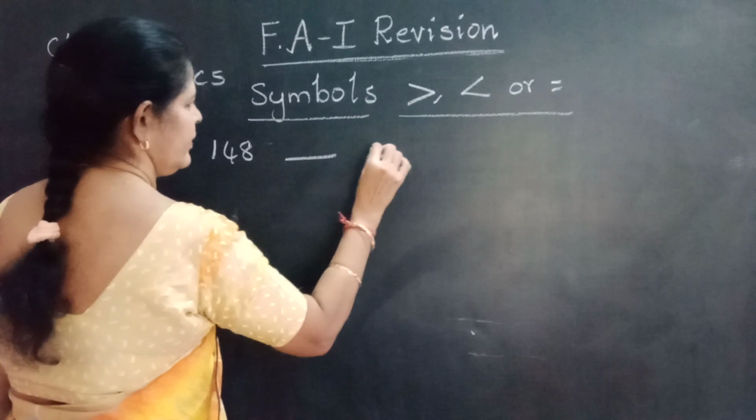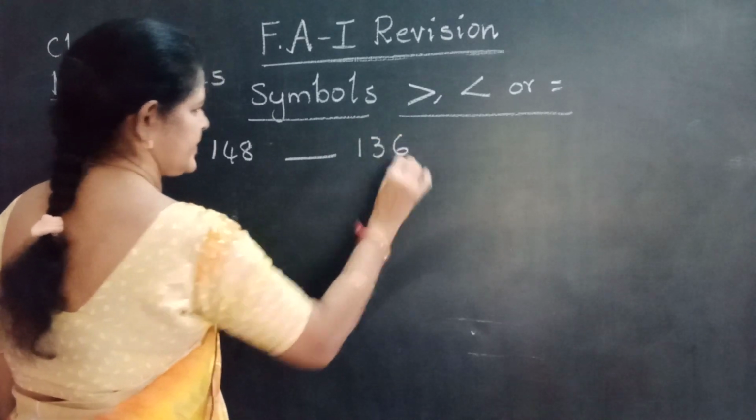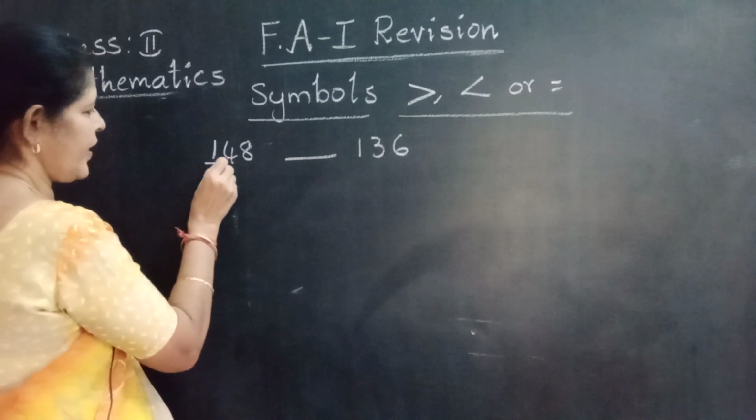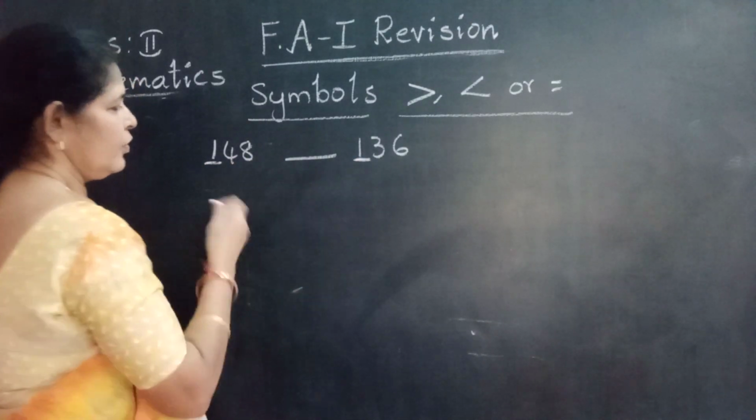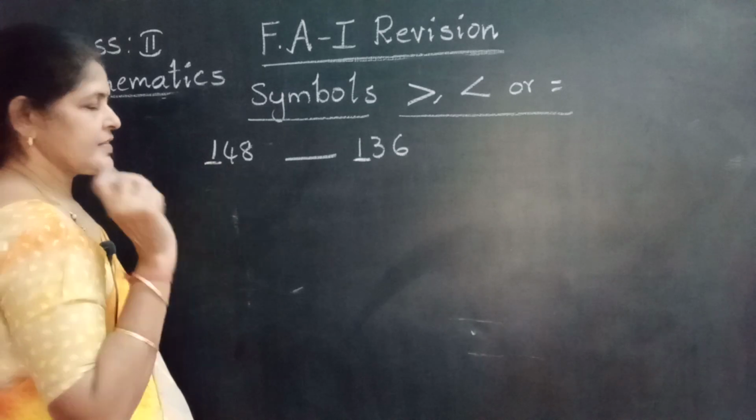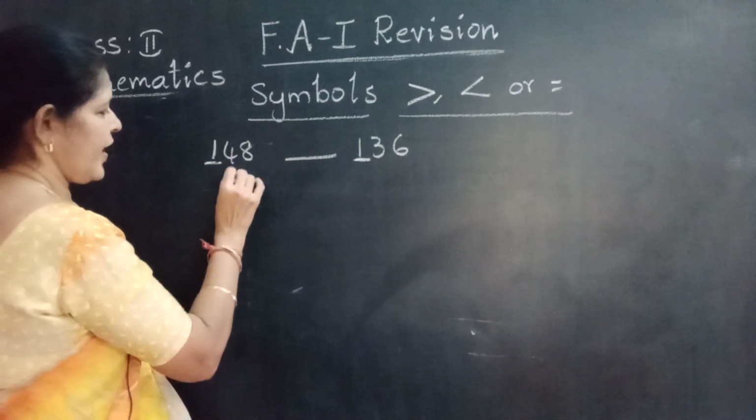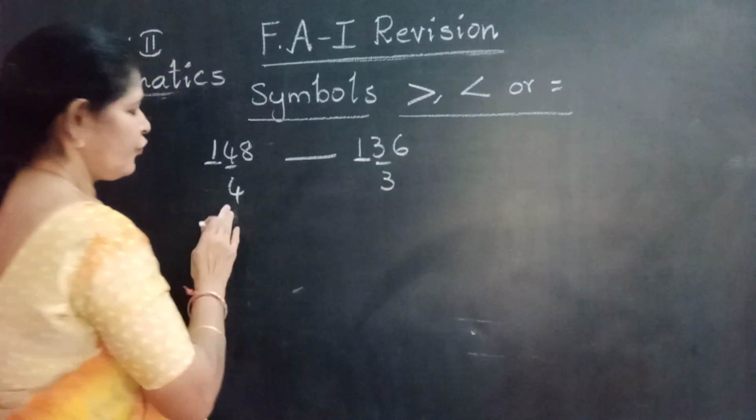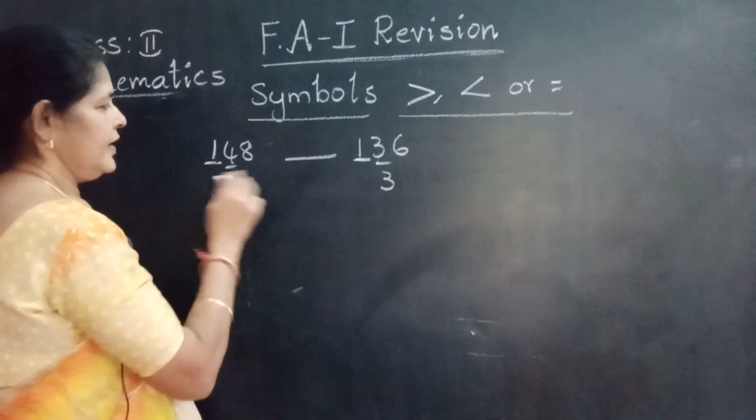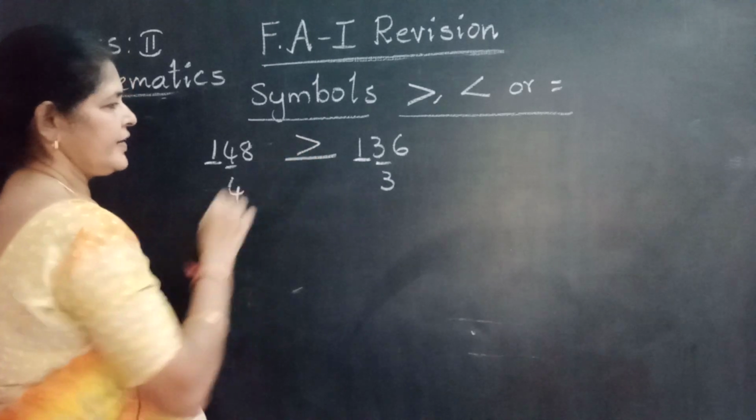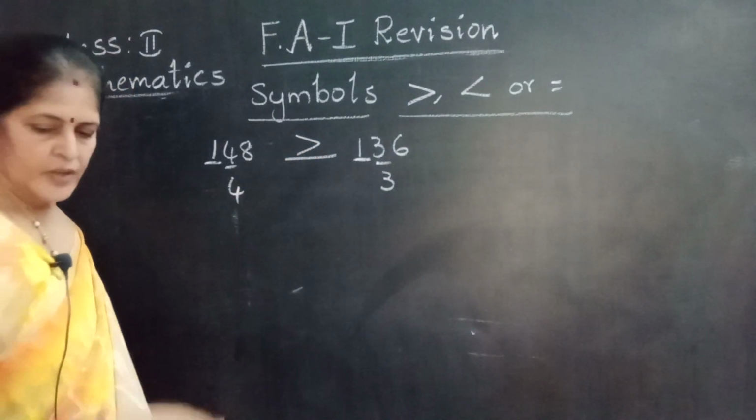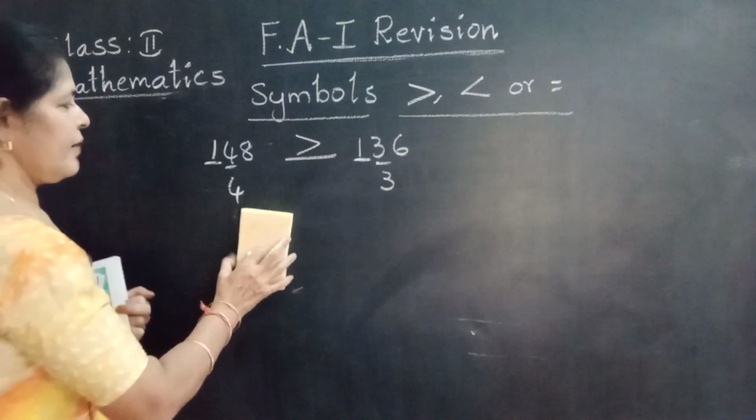148 and 136. Both are 3-digit numbers. First compare hundreds. Both numbers have 1 in common. Now go to compare tens. Here 4 tens, here 3 tens. 4 is greater than 3. That means 148 is greater than 136. Okay? Understood how to compare the given numbers?